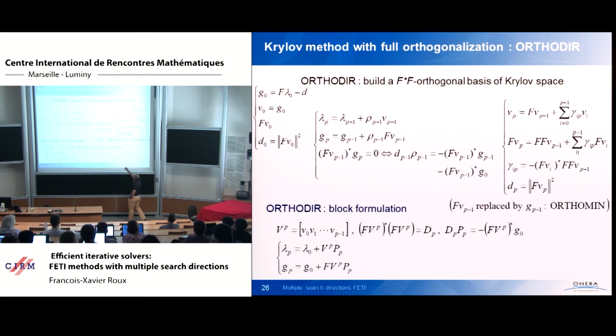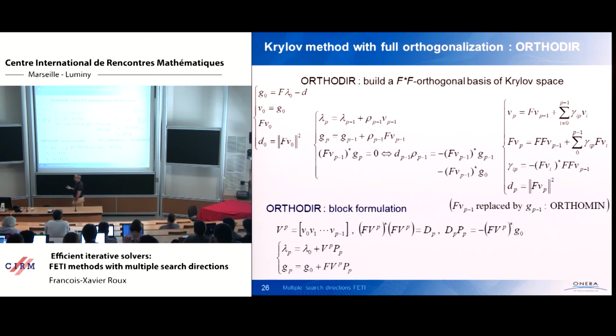And the optimal solution lambda p has been built from lambda 0 plus Vp times capital rho p. Capital rho p is now a vector, the solution of FVp star FVp rho p equals minus FVp star g0.